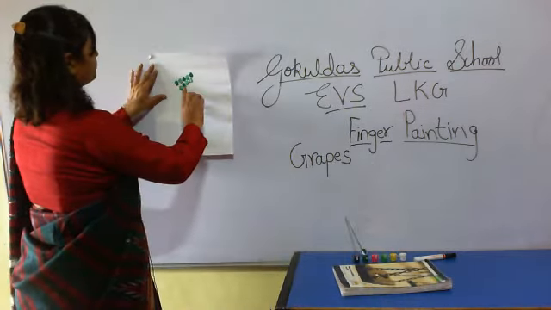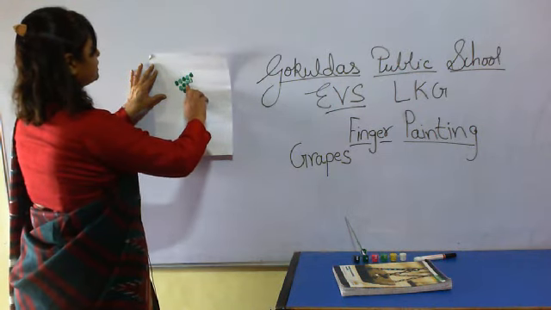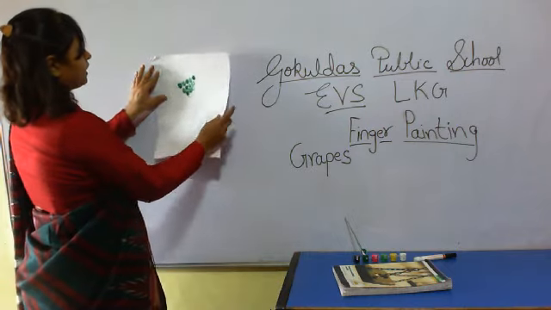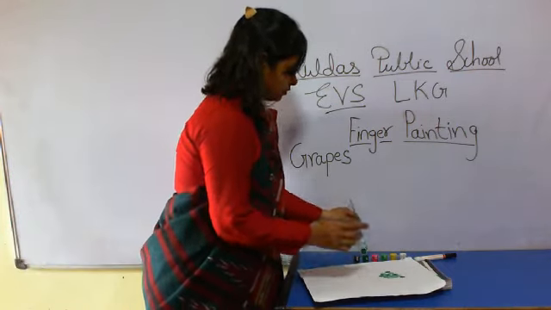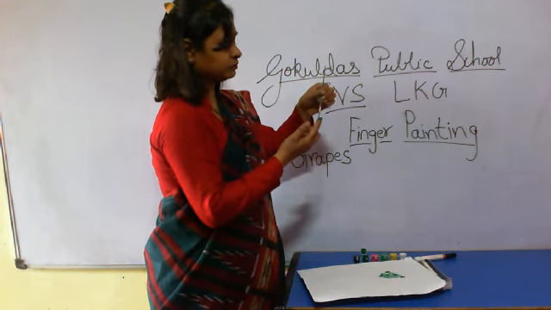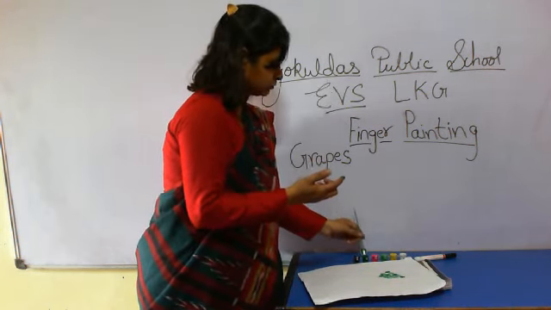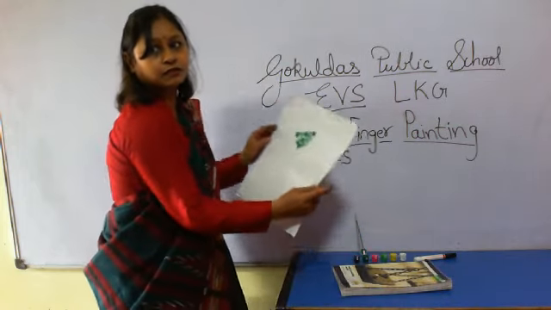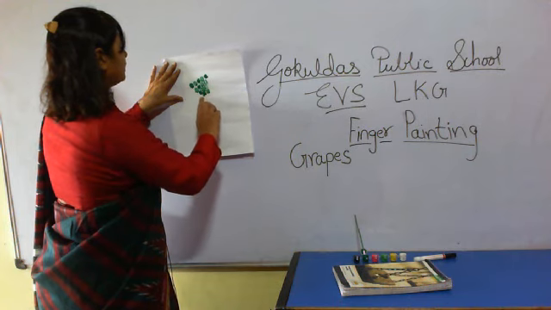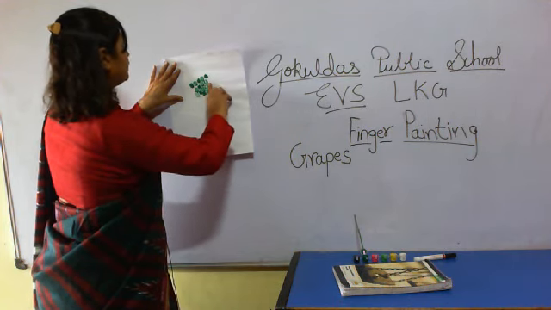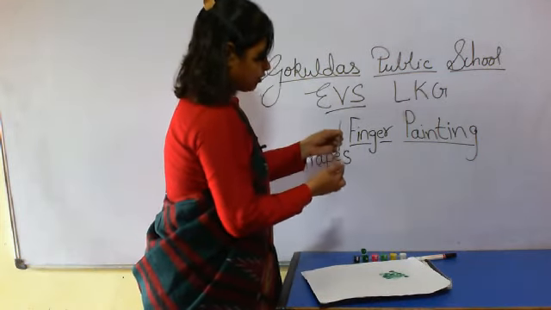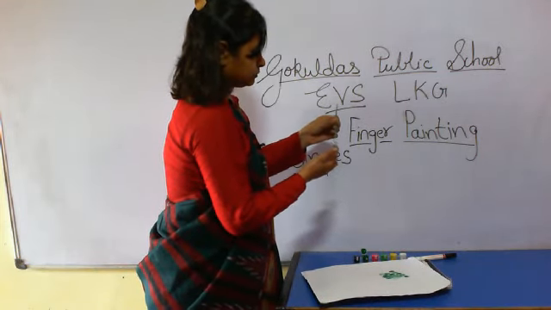Just paste like this, one after another, so that it looks like a bunch of grapes.